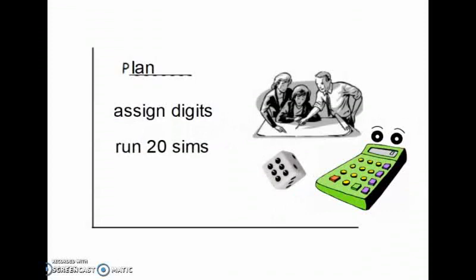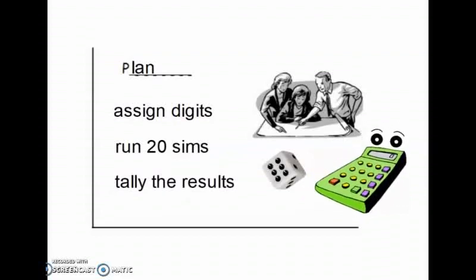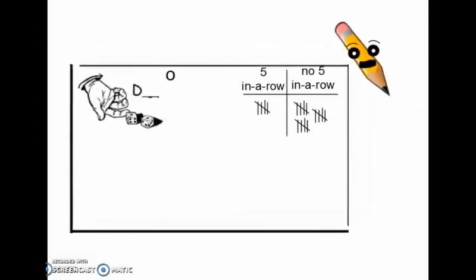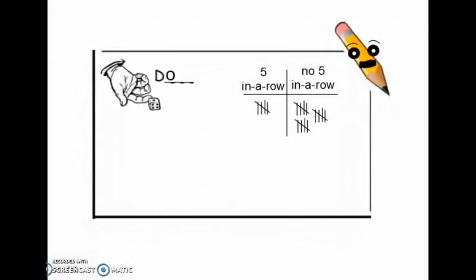The second part is to run 20 simulations. Running more trials ensures that the results follow a pattern and aren't from chance. And the third part is to tally the results. What percent of trials had at least 33% of circus peanuts? The next part is to do the experiment. So Mr. Pinceroni says that we did 20 different trials or dice rolls to see if getting a 5 in a row was unusual or not.